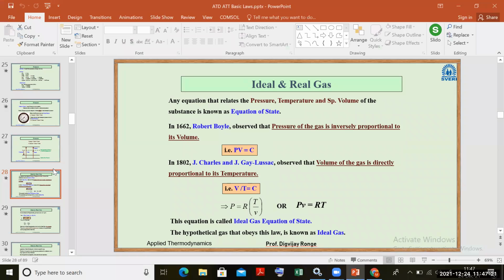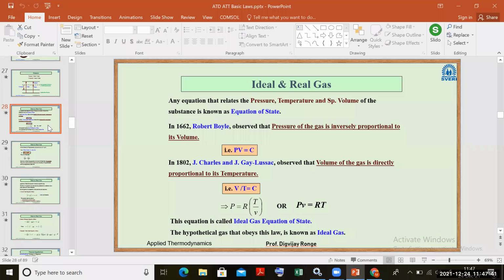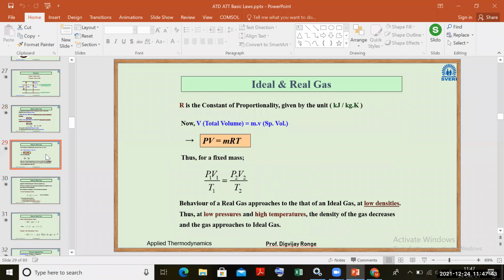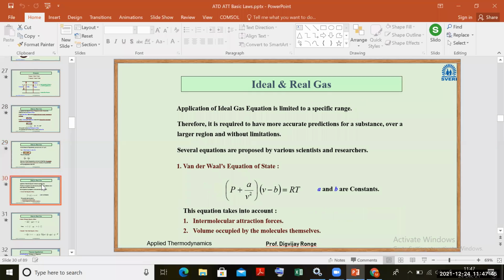So you may be aware of the first law, second law. Then there is the third law. Then there is another law which is the zeroth law. Actually, that zeroth law was invented after the first law. But how to align that in the hierarchy? So that is why they named it the zeroth law. Okay, so this is for our next lecture.